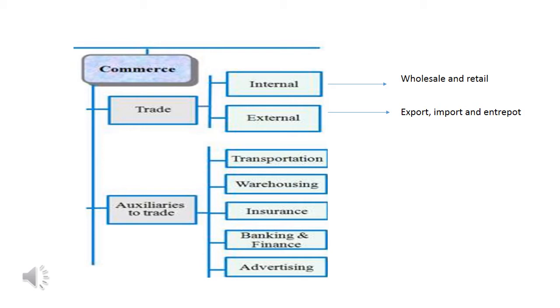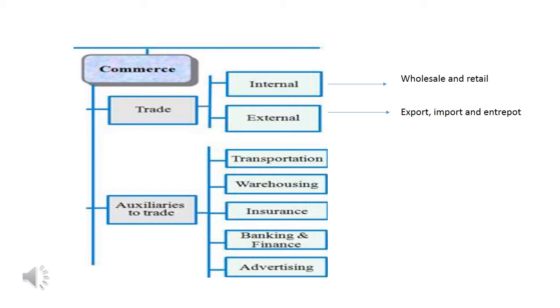Commerce has two branches. One is trade. Number two is auxiliaries to trade. Auxiliaries to trade means aid to trade, the help to trade. Now, trade is further classified into two categories, that is internal trade and external trade. Internal trade is a trade which we do inside the boundary of a country. External trade means that you are trading outside the boundary of a country.